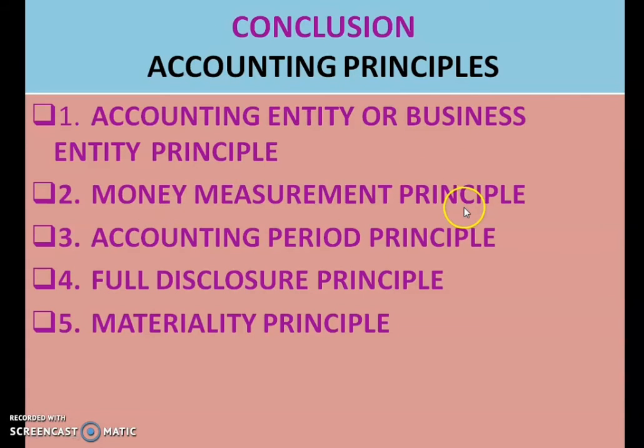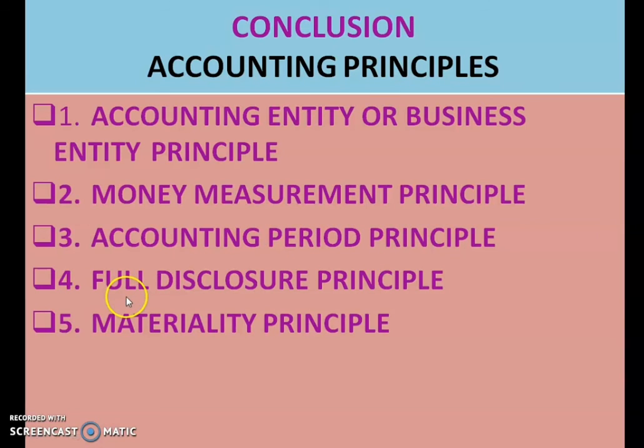The money measurement principle says that only those transactions which can be measured in money form can be recorded in the books of accounts. The accounting period principle says that the life of a company is divided into small intervals, and through these intervals we can come to know about the performance of the company and the position of the business.